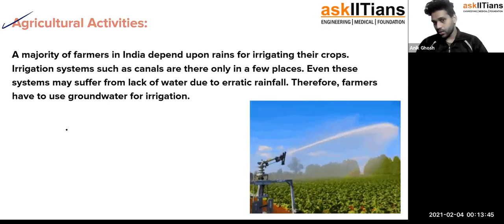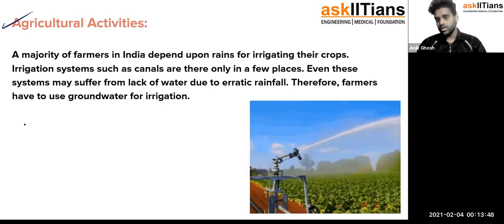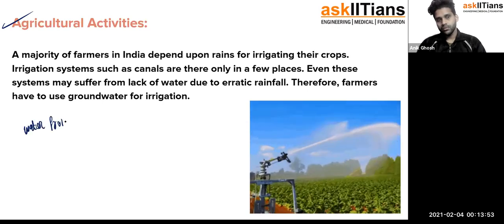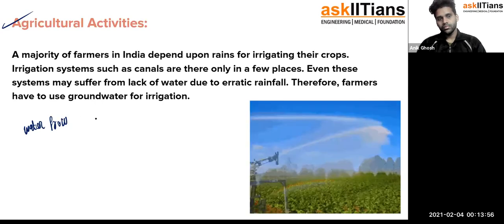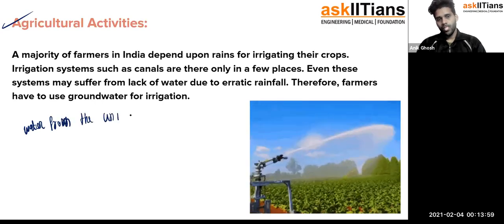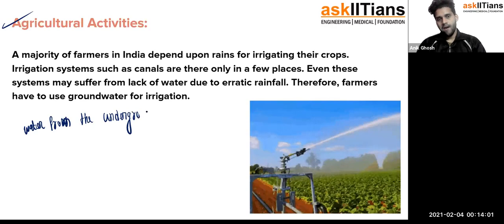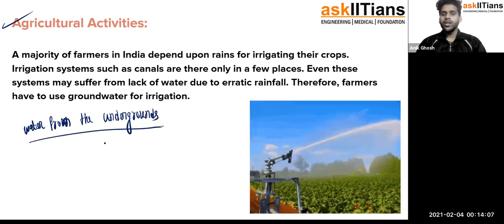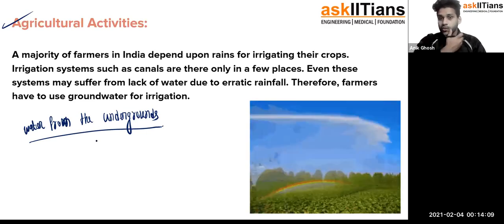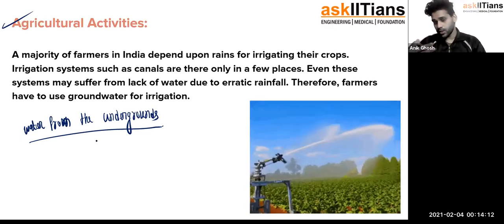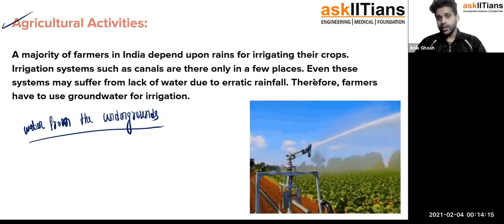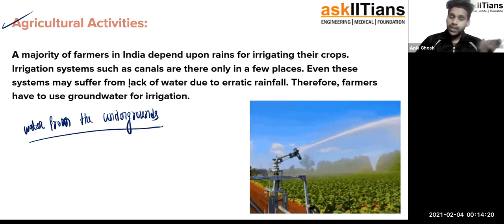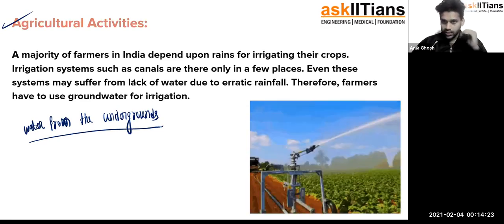For that reason they take water from the underground. They just spread it out and waste so much water in the process. So we cannot wait for rainfall, and we have to do something about it. This is another reason why the water level is decreasing. Fine.